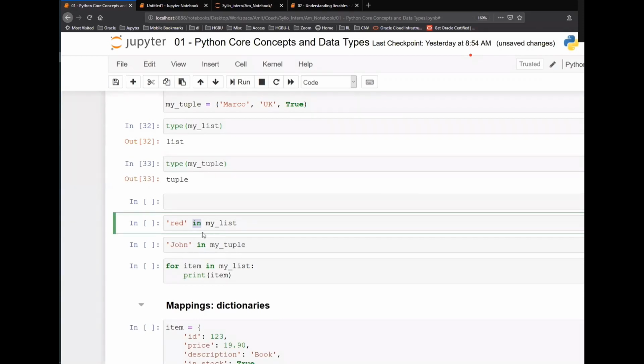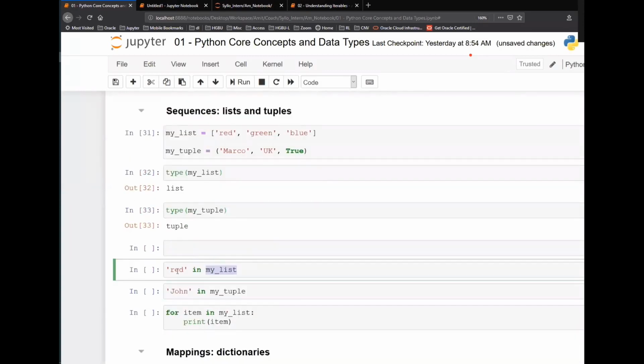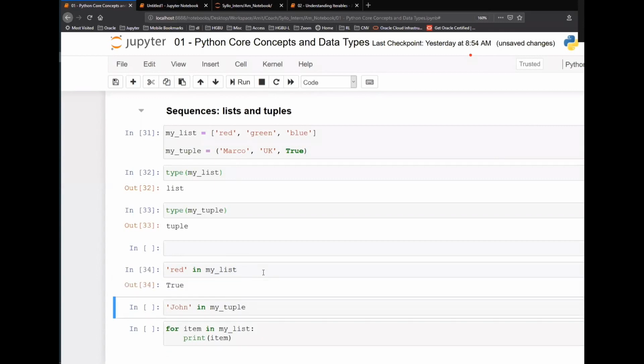Similarly, in and not in are operators which you can use to check if an element is there in this list or not. My list is storing a few values: red, green, and blue. So if I say red in my list, what will be the output? True.